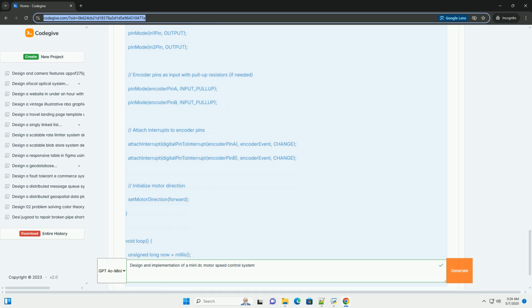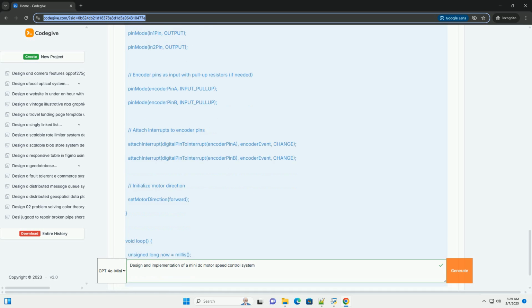L298N: the L298N motor driver is used to control the DC motor. Enable A, ENA, pin is connected to a PWM pin on the Arduino, pin 9.